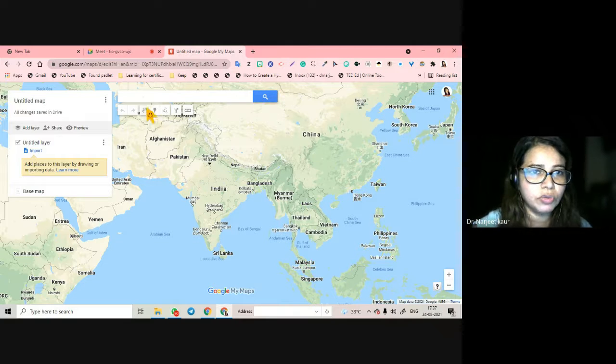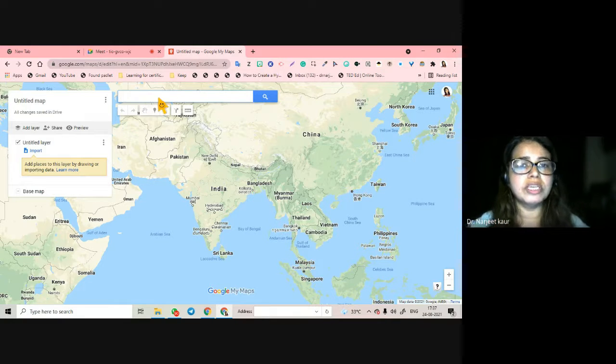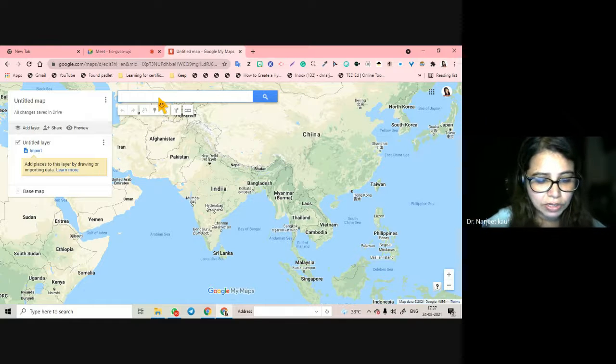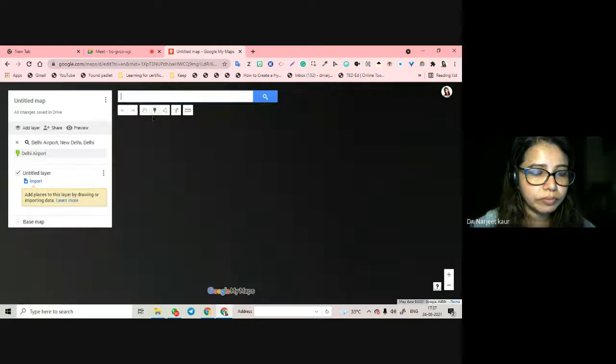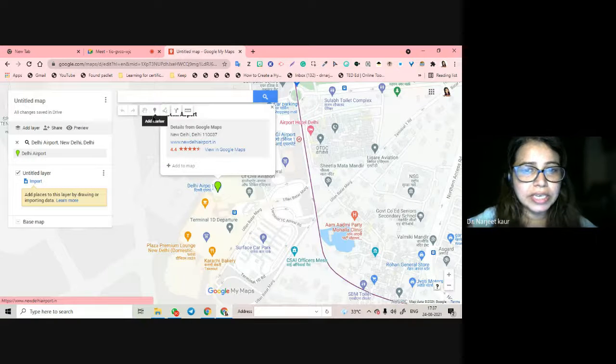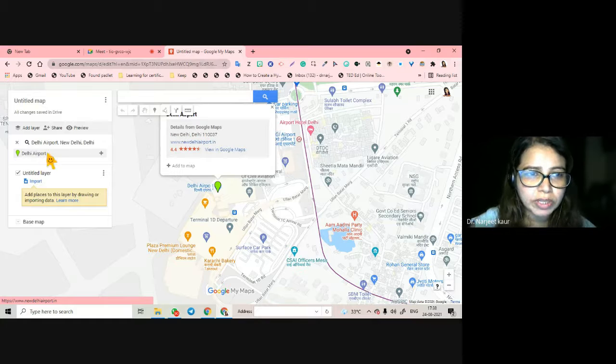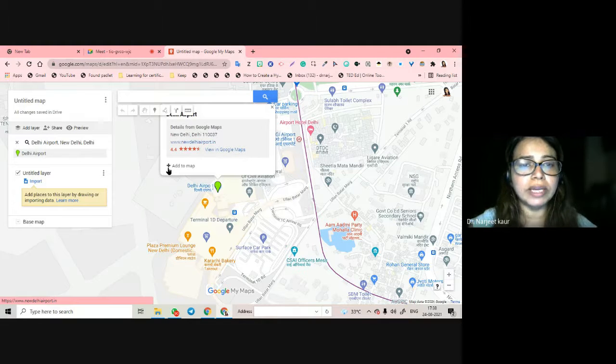So what we can do is, for example, I want to create a map. In the scenarios, you are going to get three places: how to go from one place to another, then to another. So let's start with, say, Delhi airport. Now, when I say Delhi airport, it is going to open up this place for me. I have to add this to the map with this plus. Otherwise, my mapping won't be done. Otherwise, it is just showing me the place, but it is not adding it to my personal map, which I am trying to create right now.